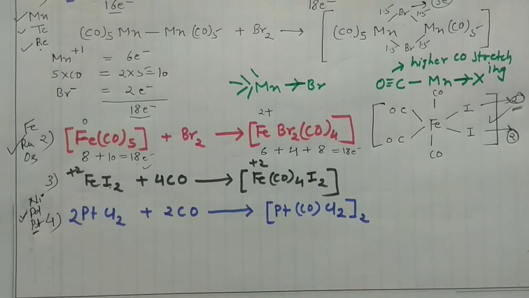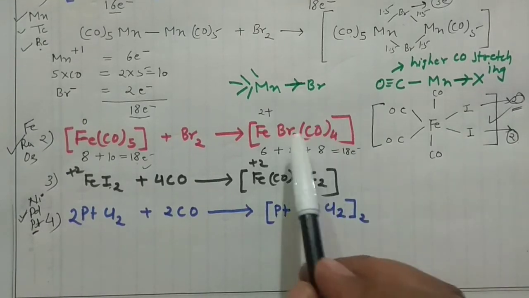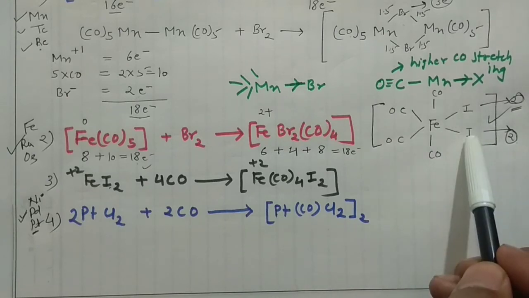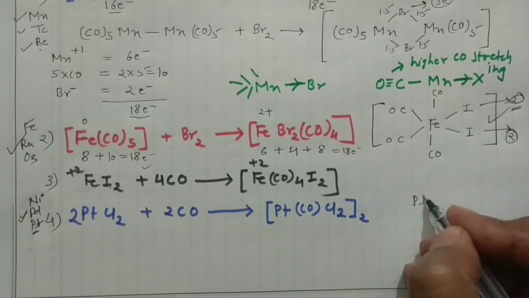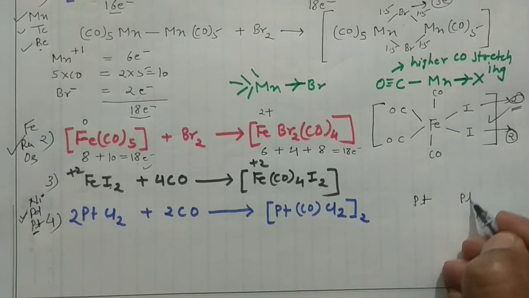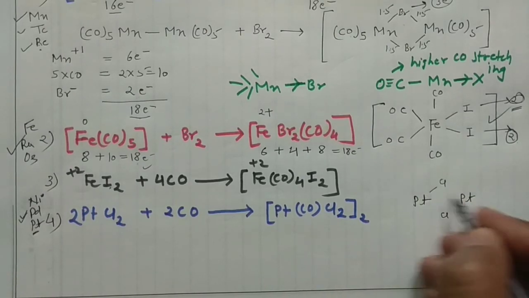And see, always I'm talking about the structures of these compounds. Say I have made this particular structure for this, right? Similarly, you can make the structure for this one, replacing 2 bromines from here to here. If you want to know the structure of this particular complex, then you can write 1 platinum here and another platinum here and 2 chlorines. You can write in that manner. They are forming the bridge.